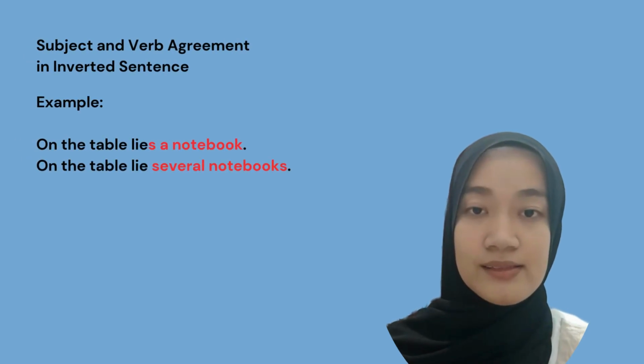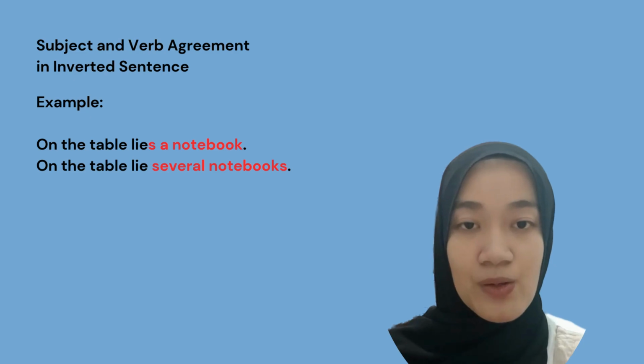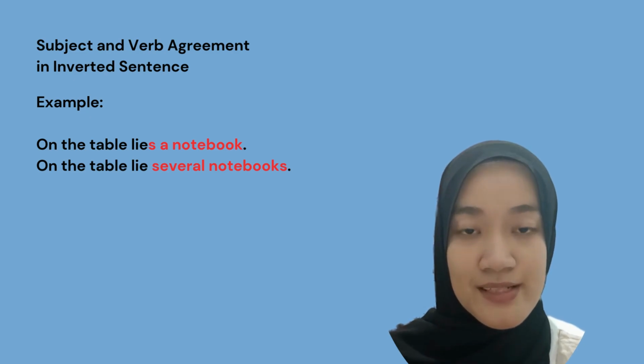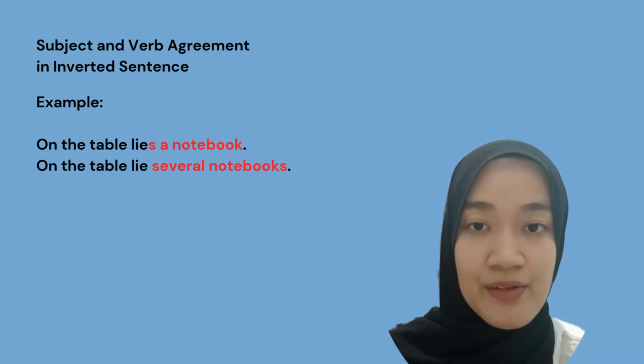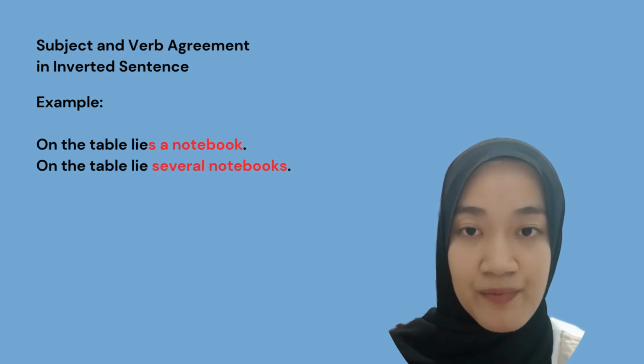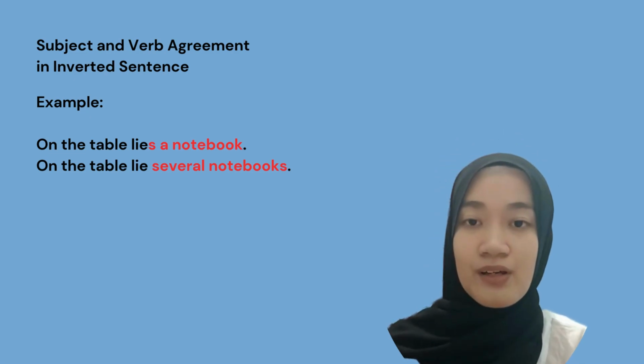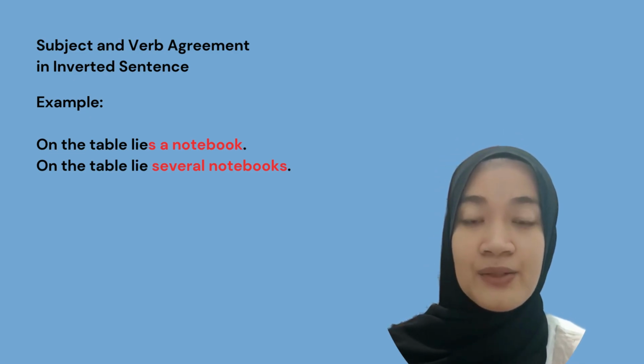Okay, next, subject and verb agreement in inverted sentences. So in some sentences, the verb comes before the subject. Okay, let's look at the example. The first, on the table lies a notebook.